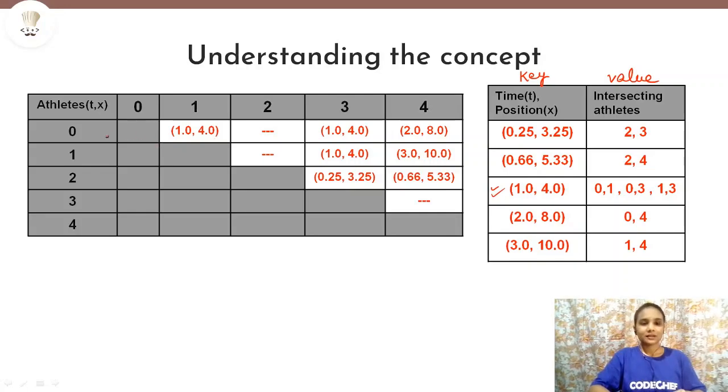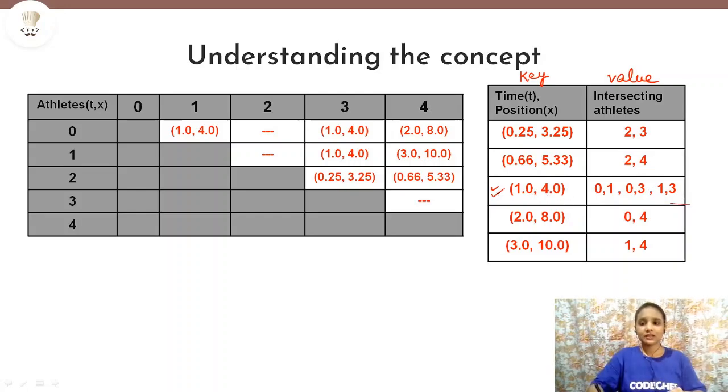It is athletes 0 and 1, so we have written 0 and 1 here. Then it is athletes 0 and 3, so in the value we have added 0 and 3. Then it is 1 and 3, so in the value we have added 1 and 3. So these are all the athletes that will intersect at time equals 1 and position equals 4.